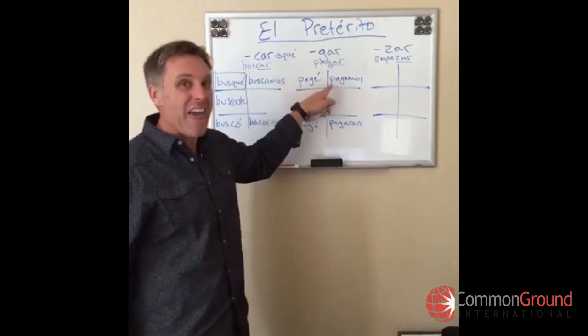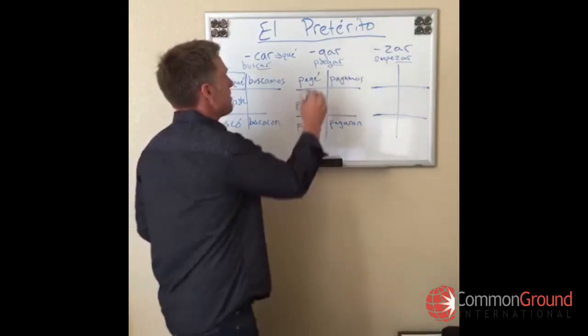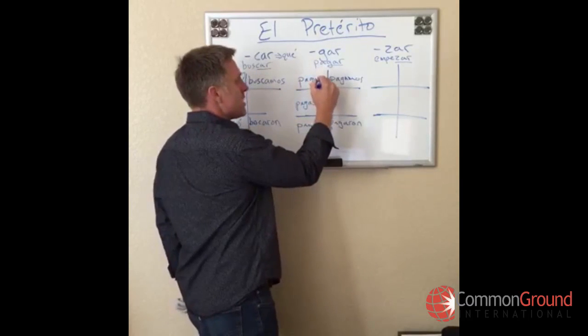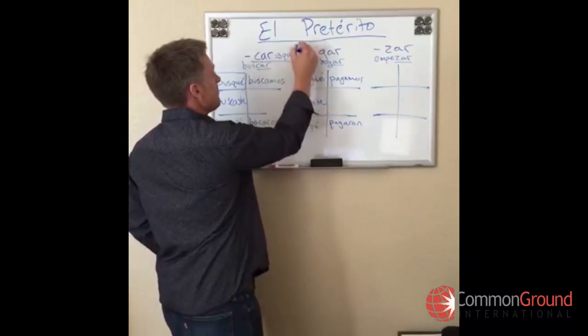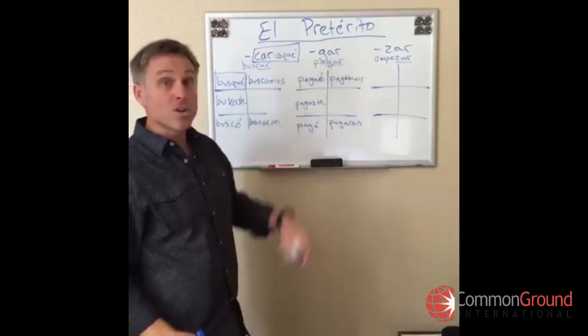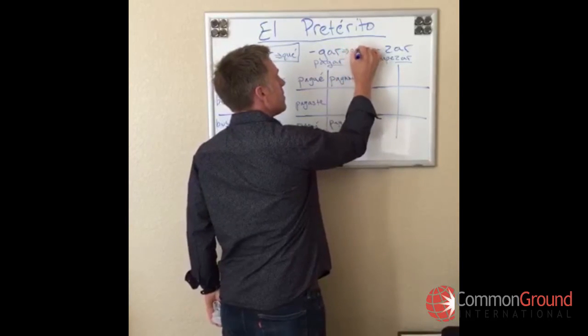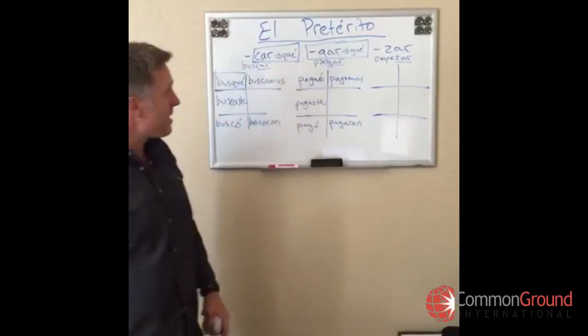So it would be pahe. And that doesn't sound like pagar. And so we have to make a spelling change to make it G-U-E, pagué. And so car goes to que, gar goes to gue. Muy bien.